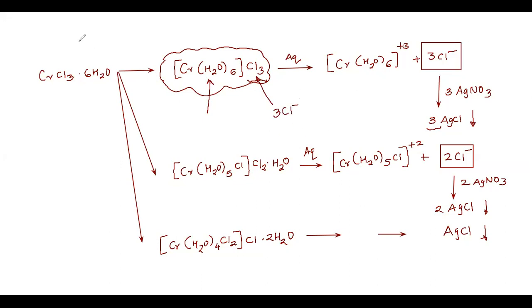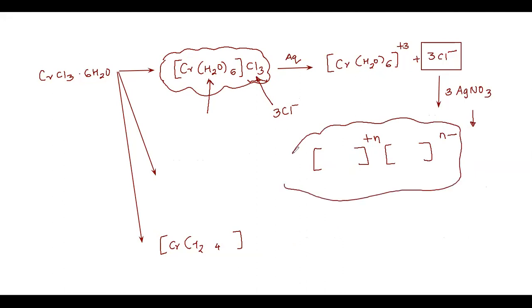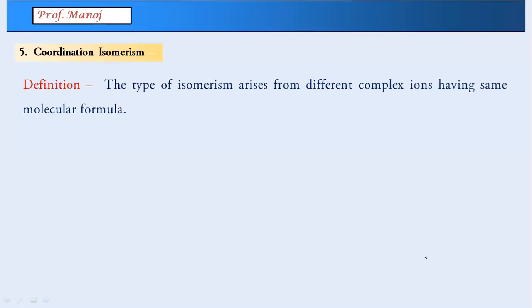This is usually what you get everywhere. What we are going to have now in this one is, there will be a cation, there will be an anion, both coordinated groups. This is where you have the coordination isomerism occurring. So to recognize it, this is the easiest, because you will not see such a structure anywhere else in the whole chapter, only at this point. So let us see this.